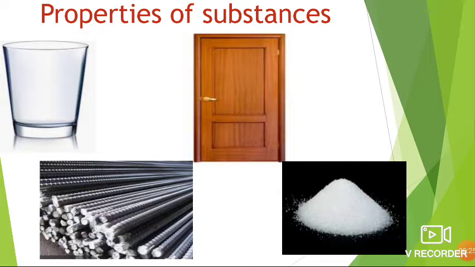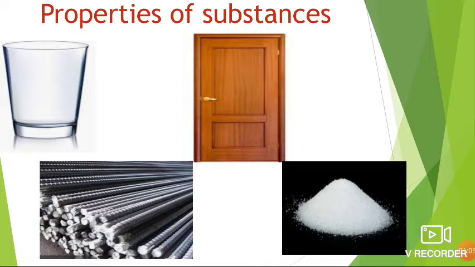Students, look at the picture. Some objects you can see in the picture, correct? How will you identify them? The first one is glass. How will you identify? Is it made of plastic, steel or glass? We can say that a glass is made up of glass as it is transparent, right?